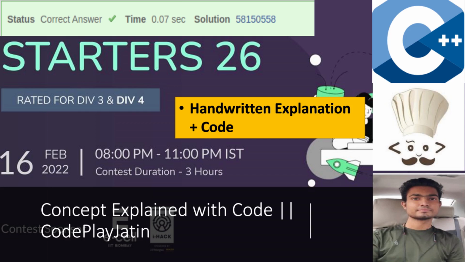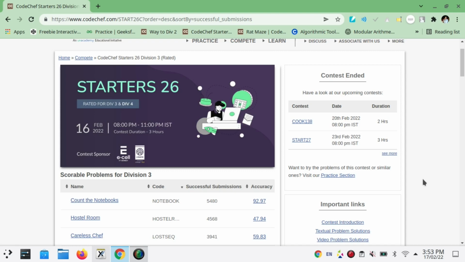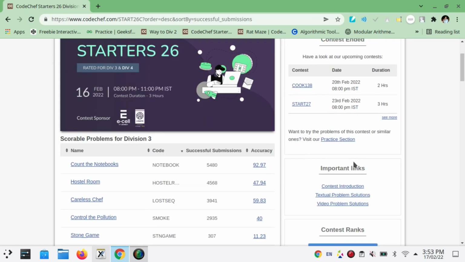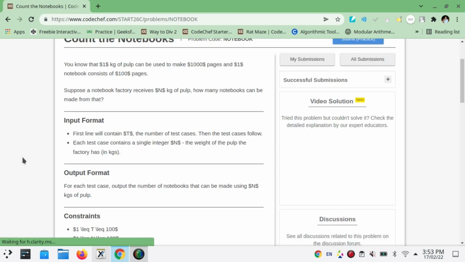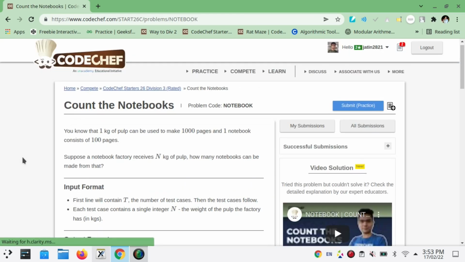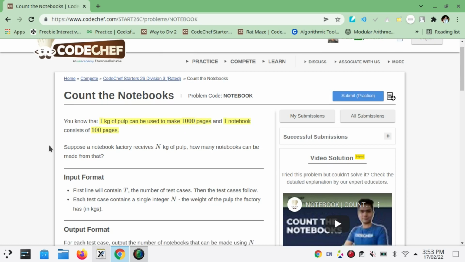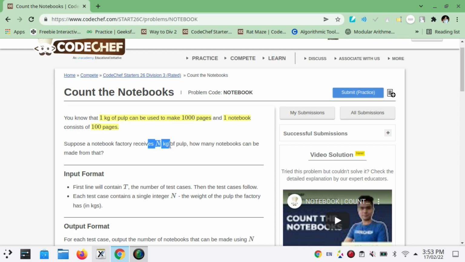Okay, so here we are at the CodeChef website and Starter 26. The first question is Count the Notebooks. It says that 1 kg of pulp can be used to make 1000 pages, and one notebook consists of 100 pages. We have n kg of pulp, and we have to tell how many notebooks we can make.